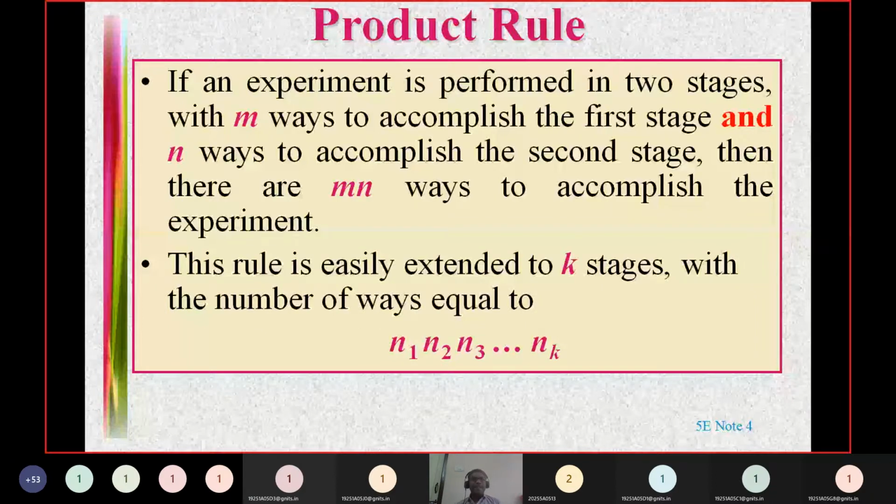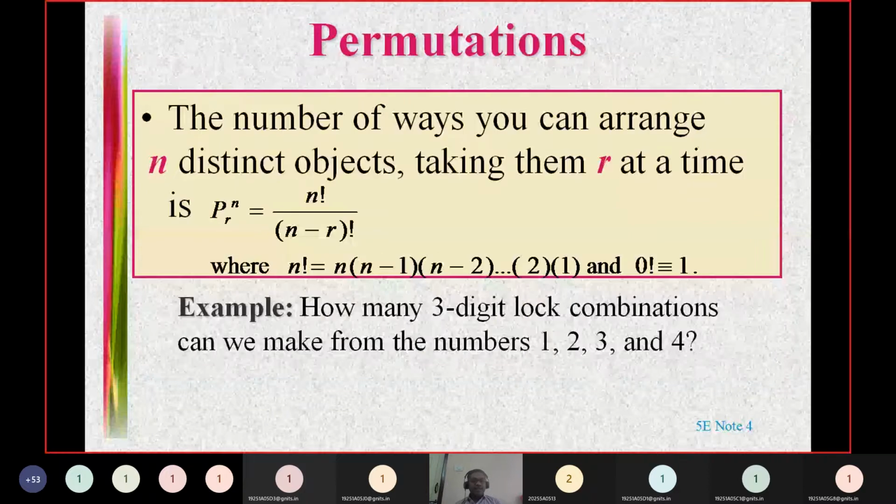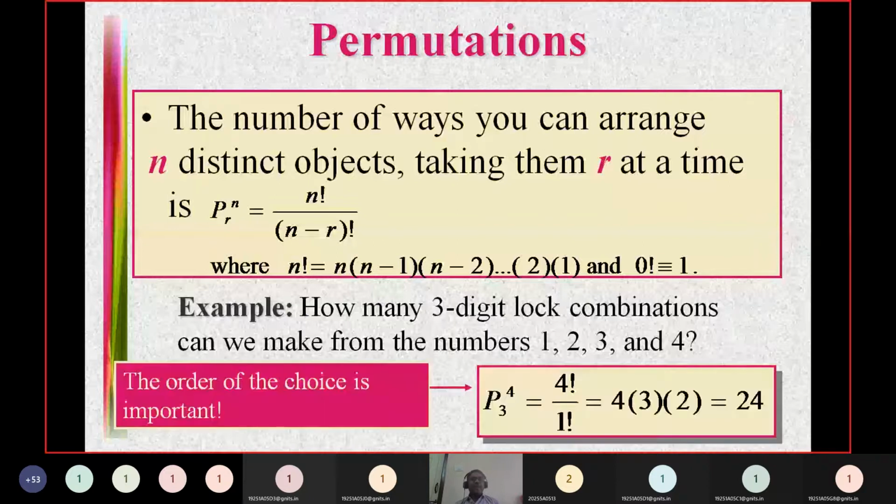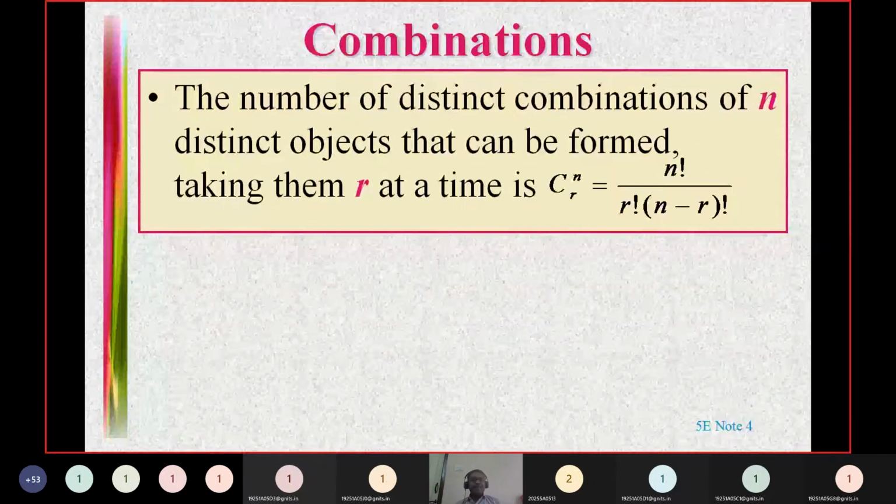After that we have seen some basic formulas of permutations and combinations. Permutation is nothing but an ordered arrangement. So its formula is nPr, when r objects are taken from n distinct objects without repetition. And the next one is combination. It is about selection. So its formula is nCr, where you are selecting r objects from n distinct objects without repetition.